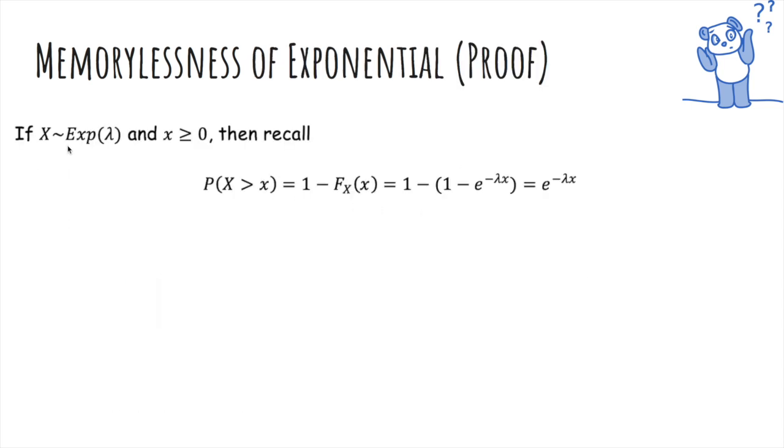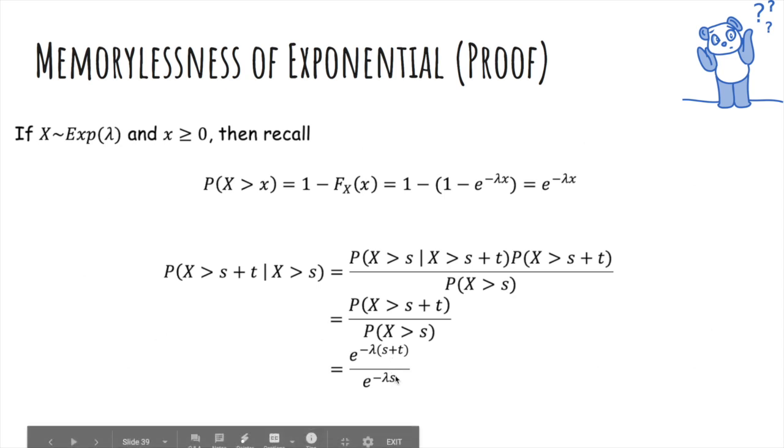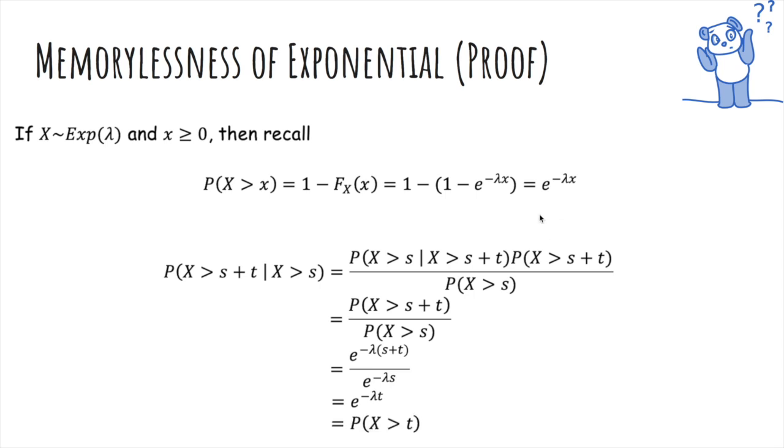Now recall, if X is exponential(lambda), we derived that the probability you wait more than x units of time is e to the negative lambda x. So if we want to prove the memoryless property, we'll use Bayes' theorem. So we'll reverse the conditioning. And notice that the probability X is greater than s, given that X is already greater than s plus t, is just 1. And so we're just left with this over this, and we'll plug in our formula, s plus t and s, and it turns out they cancel out and you get e to the negative lambda t. But e to the negative lambda t is the probability X is greater than t. So this proves the memoryless property.